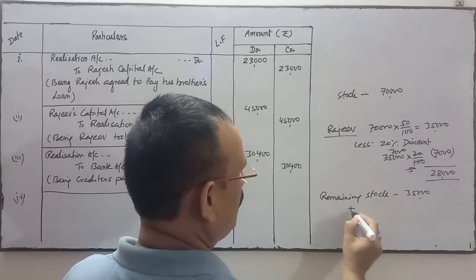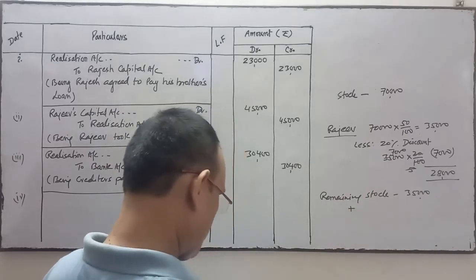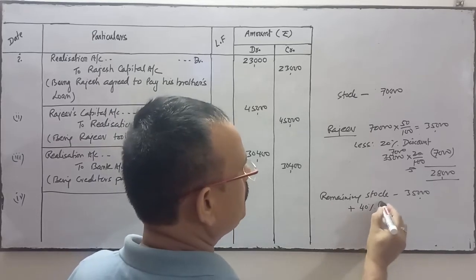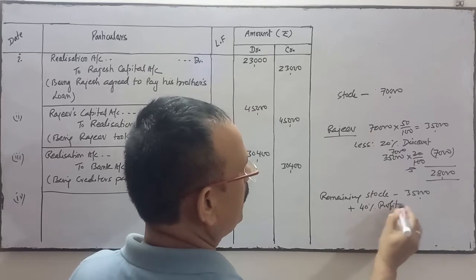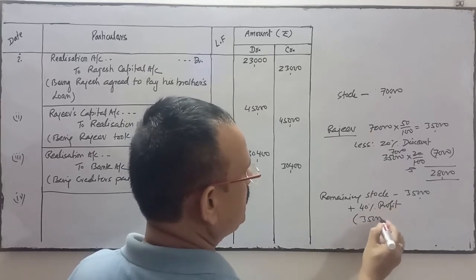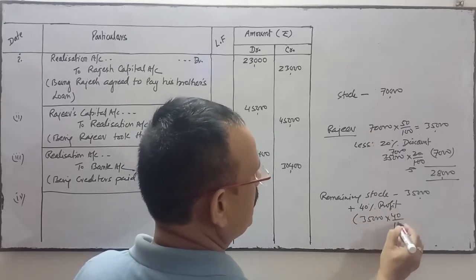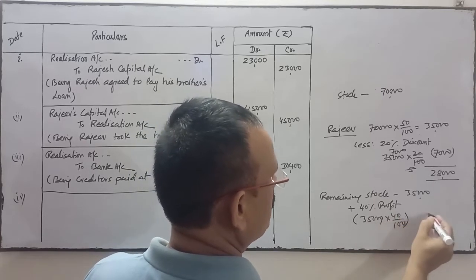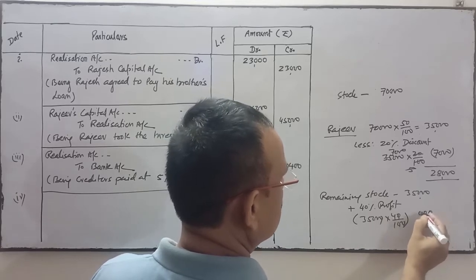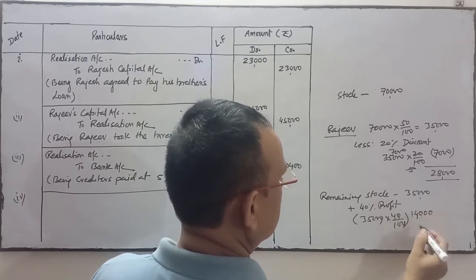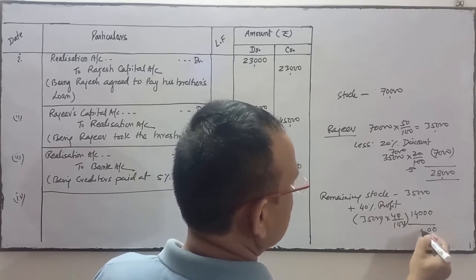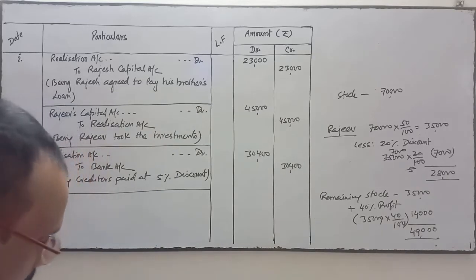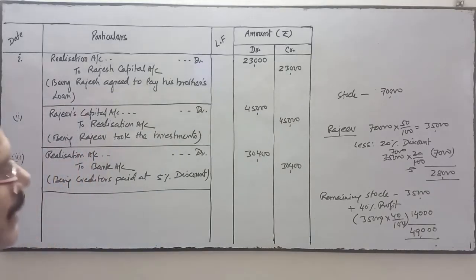This 35,000 stock is sold at a profit of 40%. So 40% of 35,000 is 14,000. It means it is sold at 49,000. Is it clear?